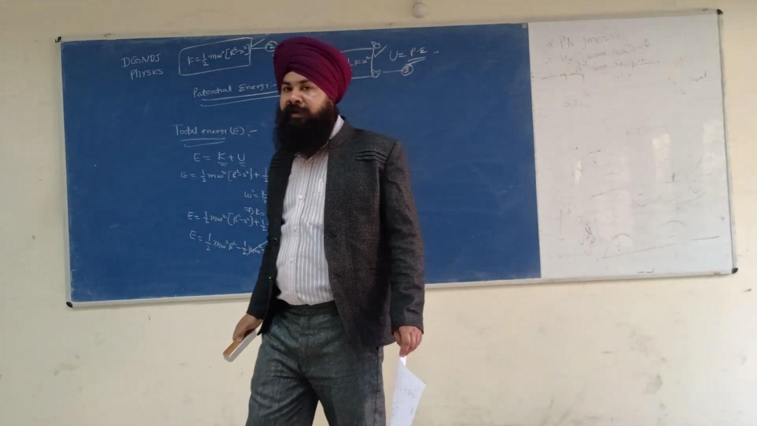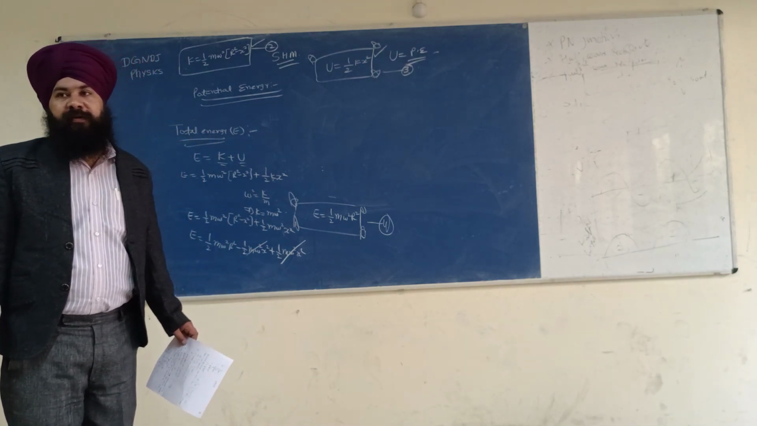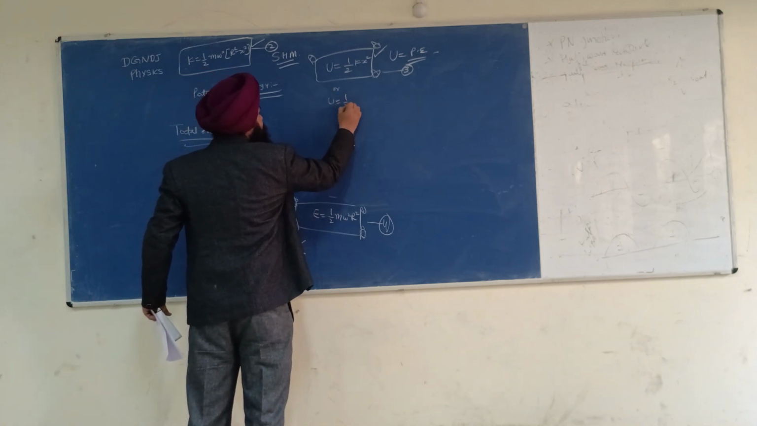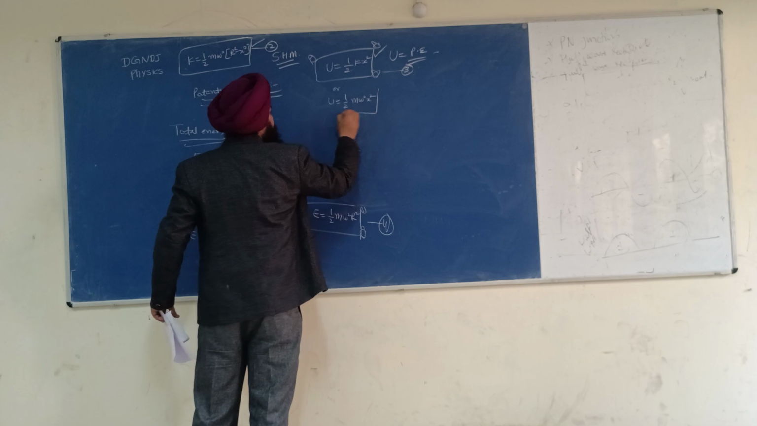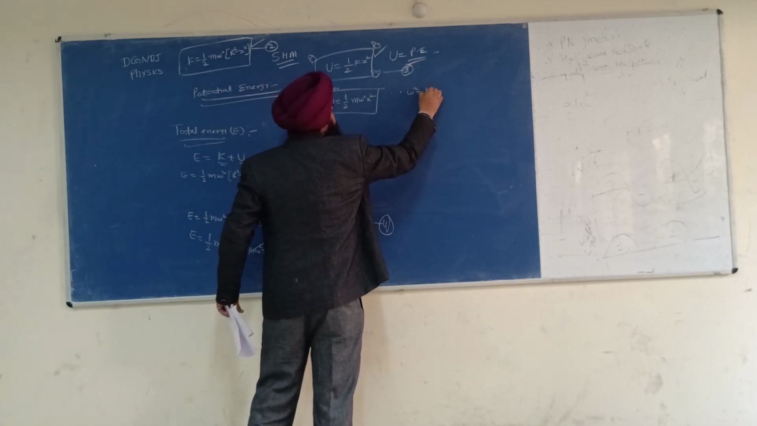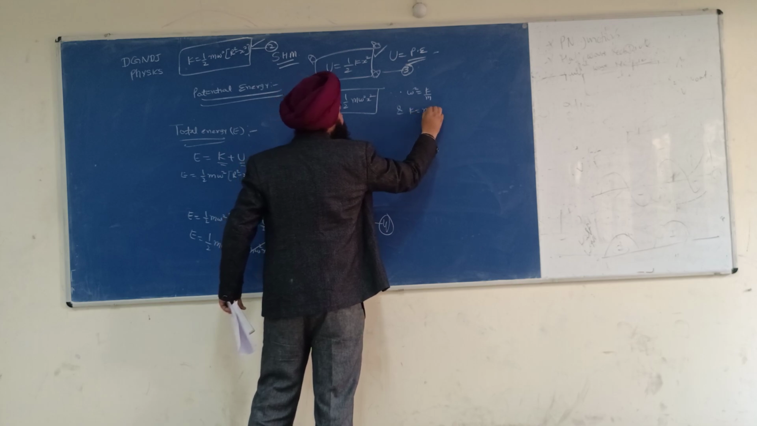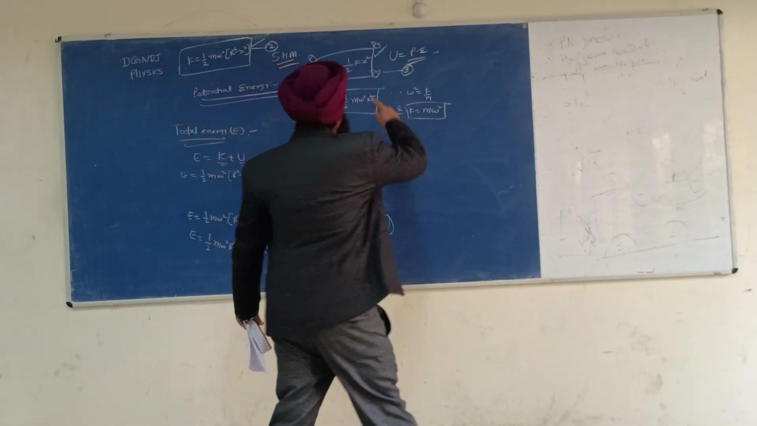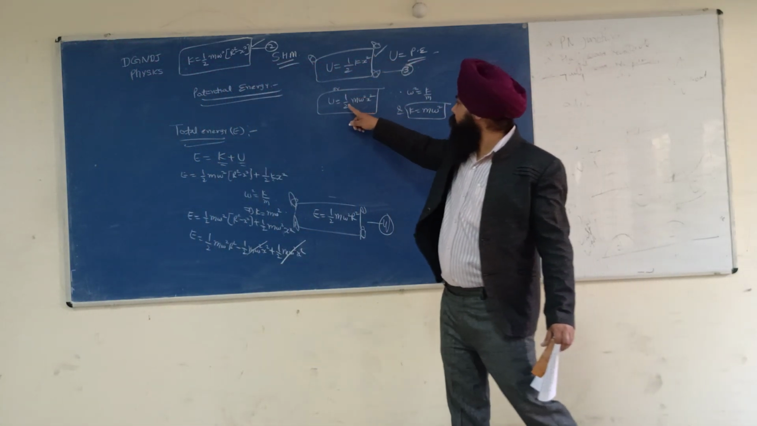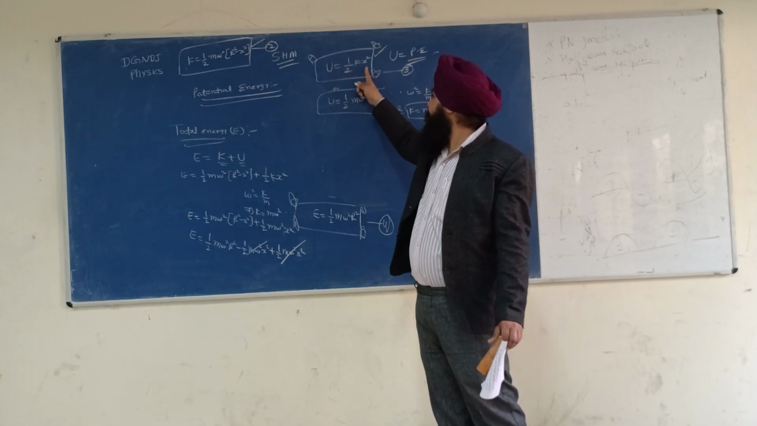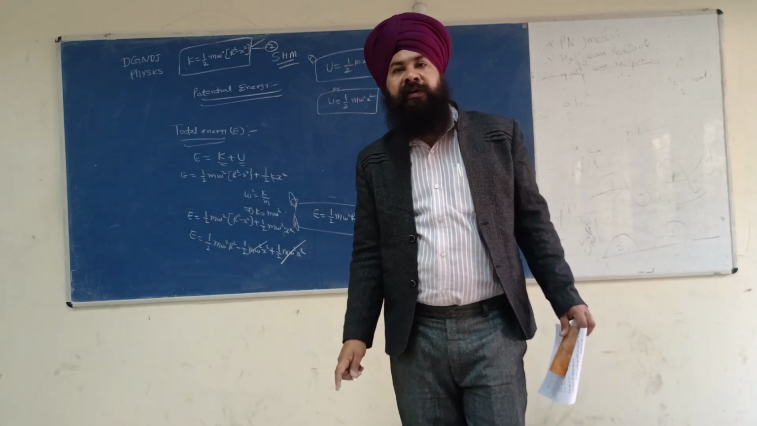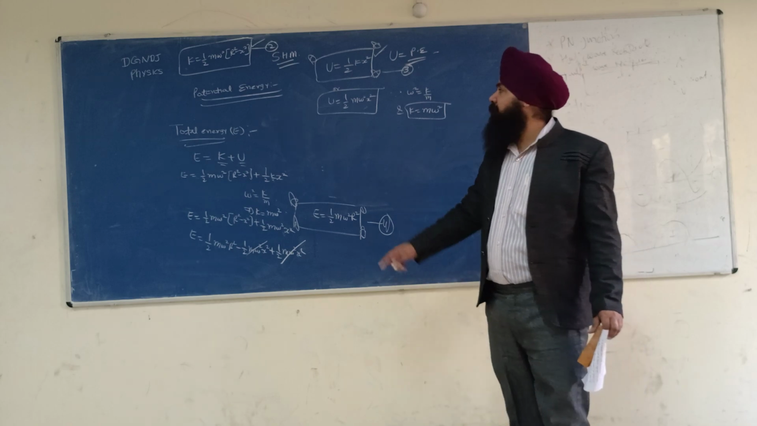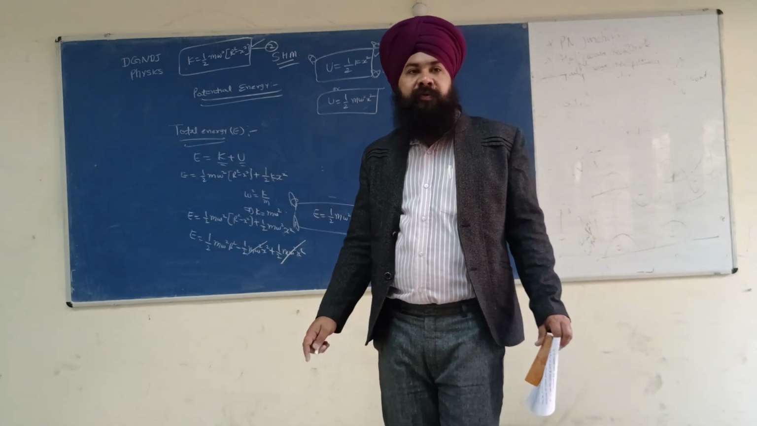You have to memorize this: E is equal to half m omega square r square, and U is equal to half k x square or half m omega square x square. Both expressions are the same. Both expressions represent the potential energy of a simple harmonic motion.